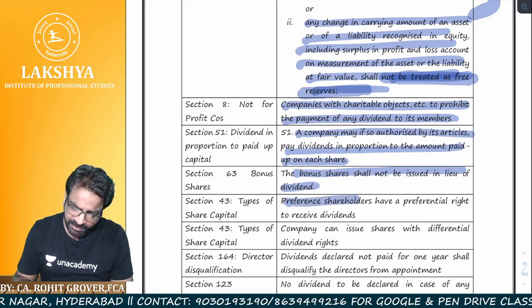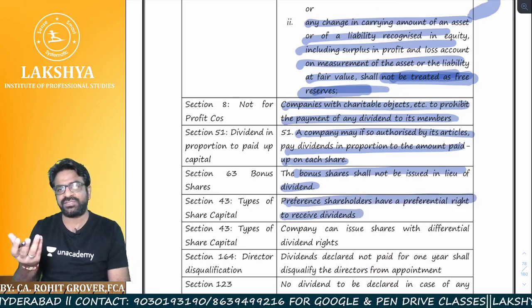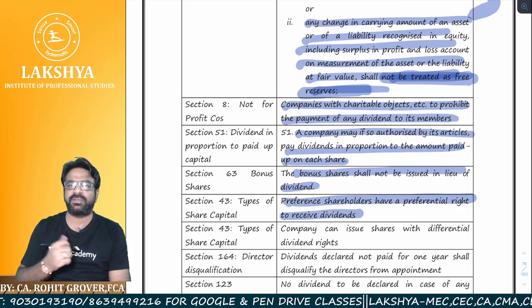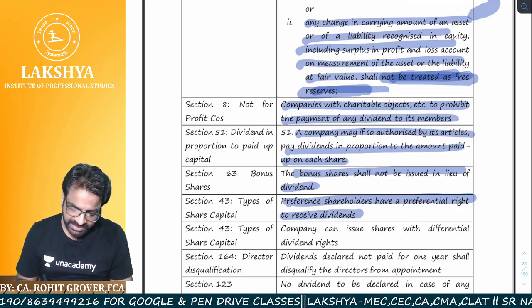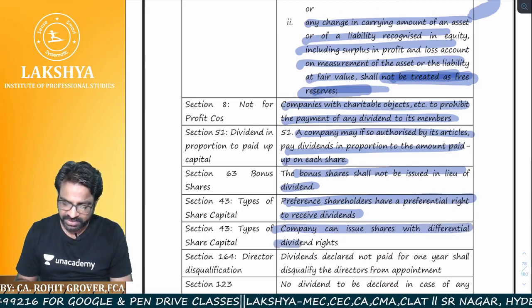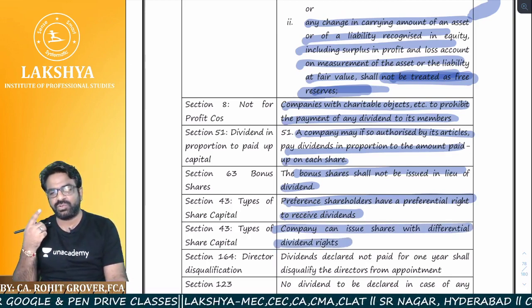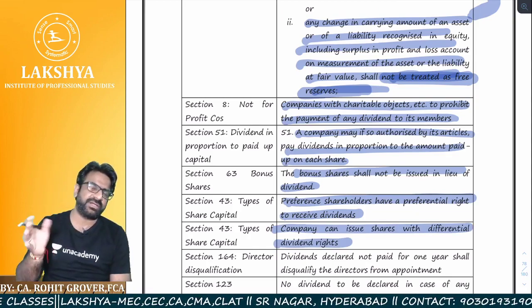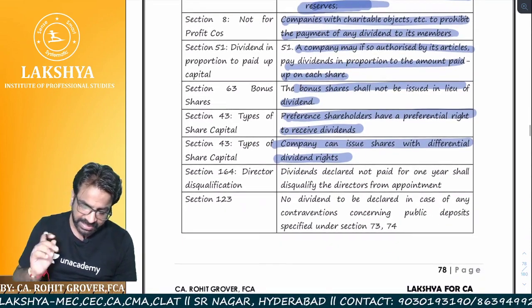Preference shareholders have preferential rights to receive the dividend. Obviously, whenever the dividend is declared, preference shareholders get preference over the equity shareholders. Next, a company can issue shares with differential dividend rights. Yes, we understood that in Section 43 of company law, equity shares with differential rights.